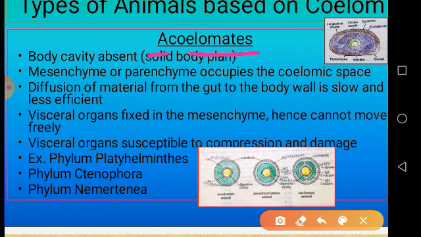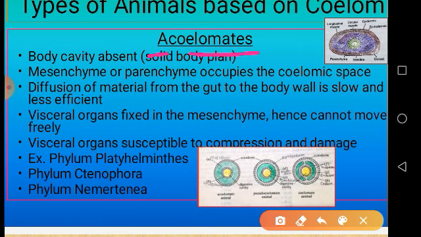Mesenchyme or parenchyme tissue, which is developed from the mesoderm, occupies the entire coelomic space between the body wall and internal organs.